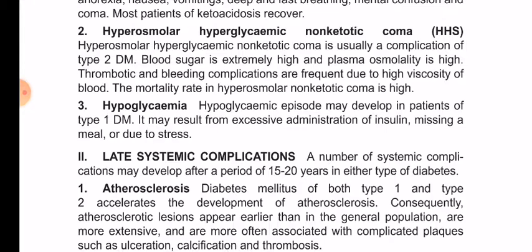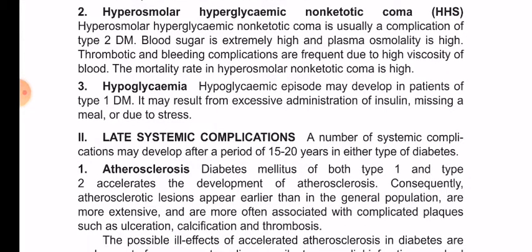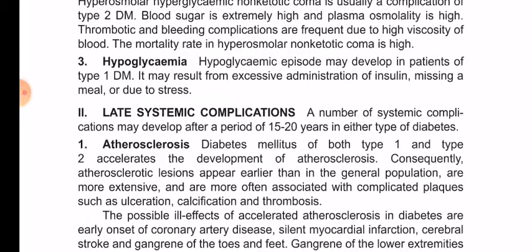Hyperosmolar hyperglycemic non-ketotic coma. Hyperosmolar hyperglycemic non-ketotic coma is usually a complication of type 2 diabetes. Blood sugar is extremely high and plasma osmolarity is high. Thrombotic and bleeding complications are frequent due to high viscosity of the blood. The mortality rate in hyperosmolar non-ketotic coma is high.